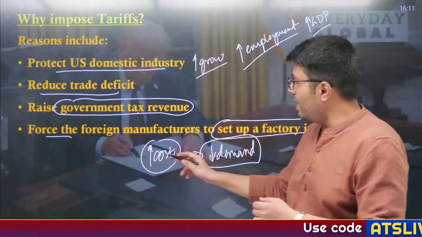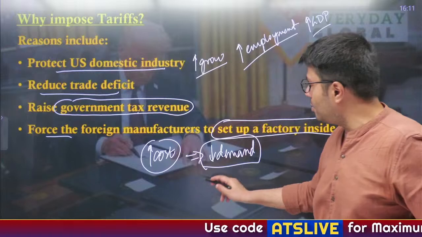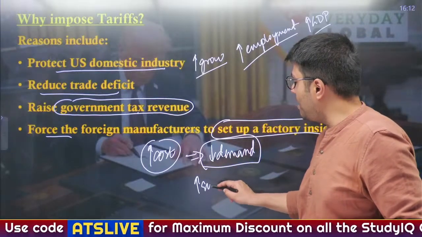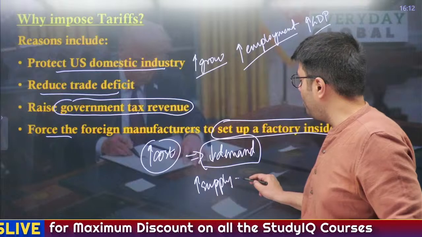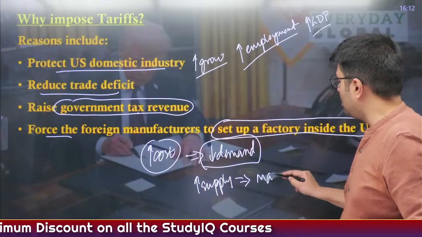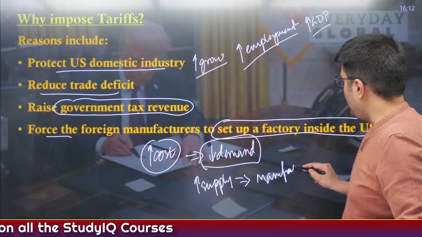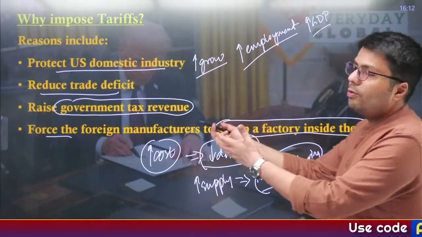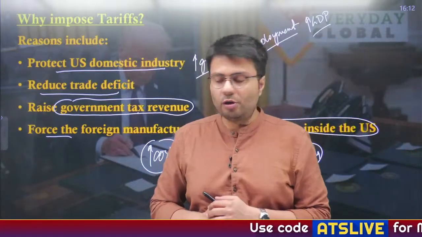So that is why it will increase the cost of imported goods, and it will reduce their demand. So as to increase the supply and meet the demand, they start manufacturing these goods in the US, and eventually it will improve the domestic economy of the US. So this is what the US government wants by imposition of tariffs.